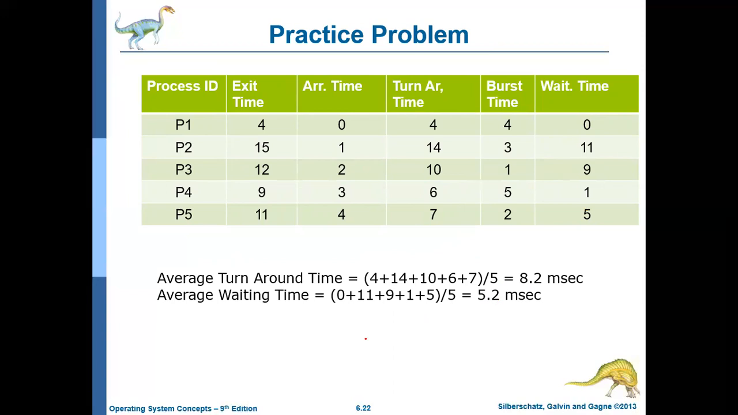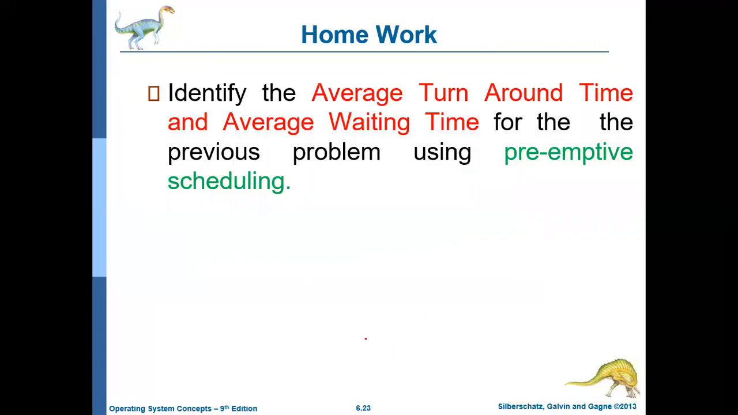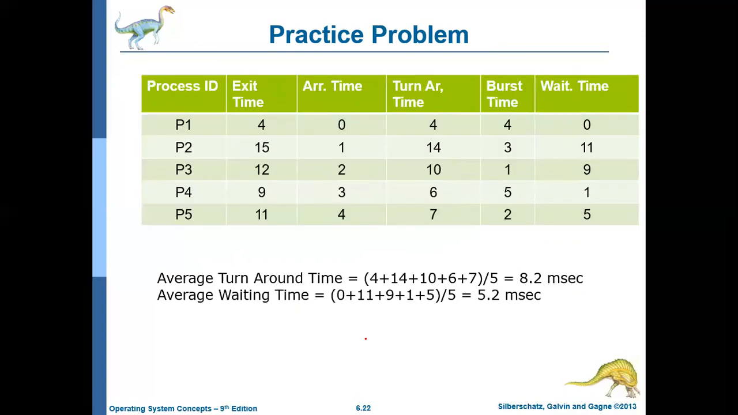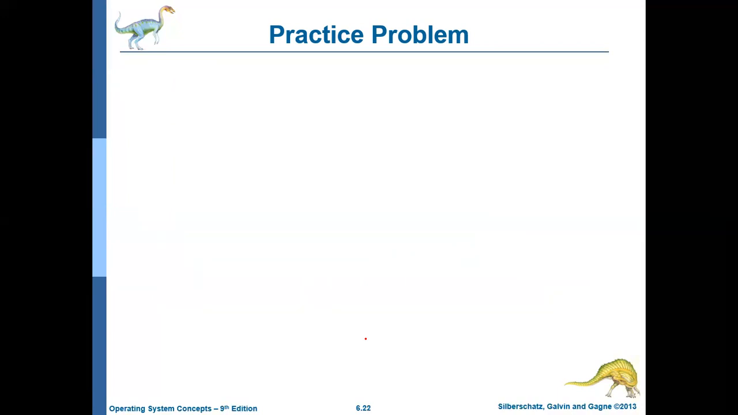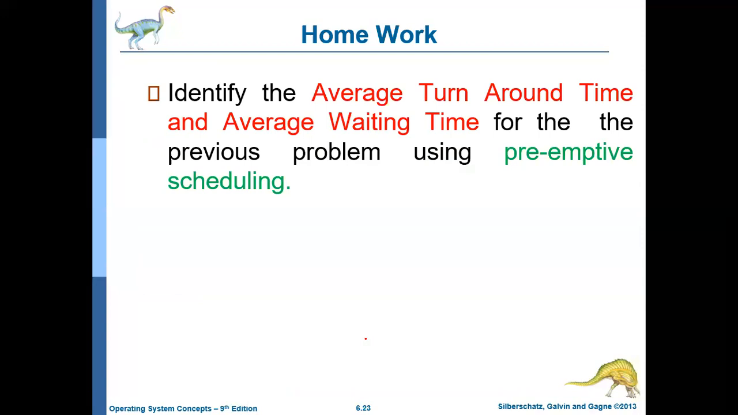Okay, so this is about this particular problem. Now I want you to do the same problem as a homework. Whatever problem we have just now discussed, you can take it as a homework, but consider it as a preemptive scheduling. Considering it as a preemptive scheduling, draw the Gantt chart and identify the average turnaround time and the average waiting time. Okay, fine. Let us stop here. Thank you.